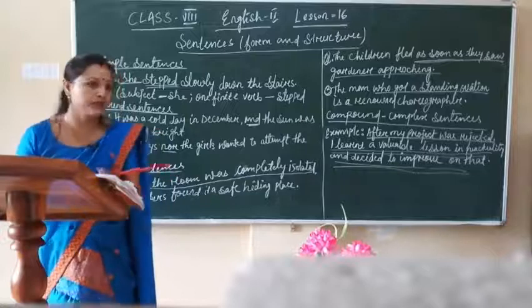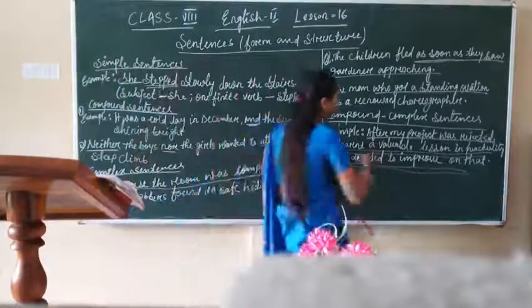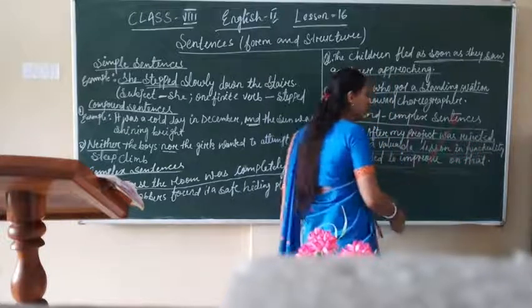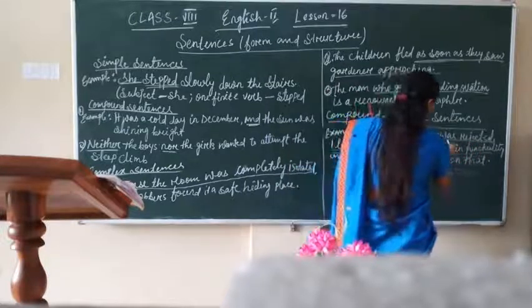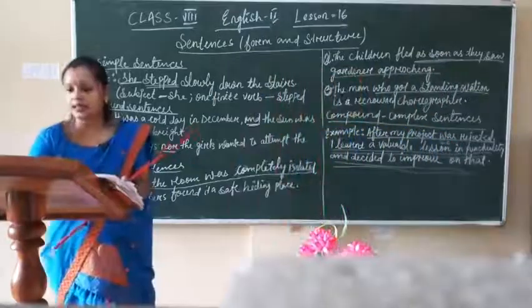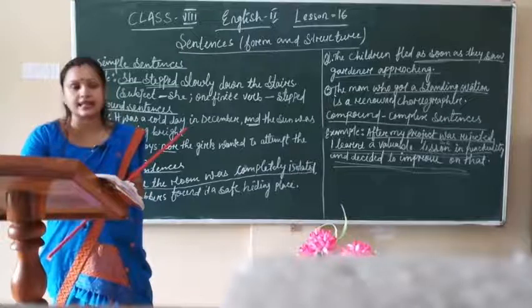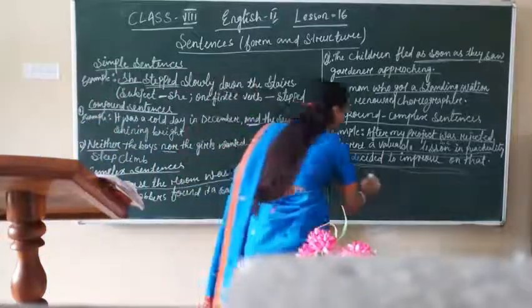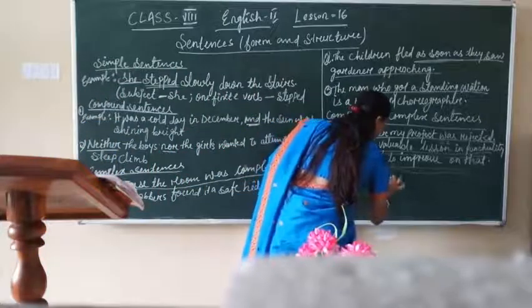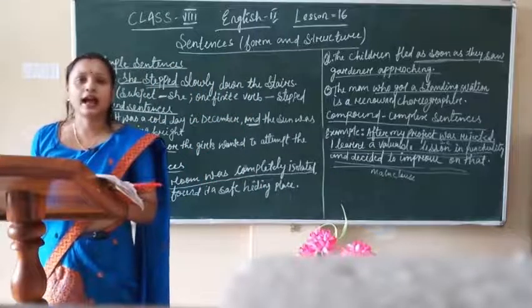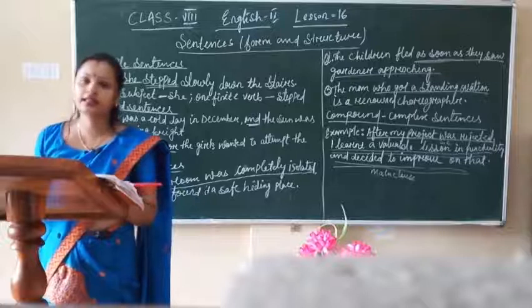And the subordinate clause is what? After my project was rejected is the subordinate clause. And this sentence, I learned a valuable lesson in punctuality and decided to improve on that, is the main clause. Okay, clear?